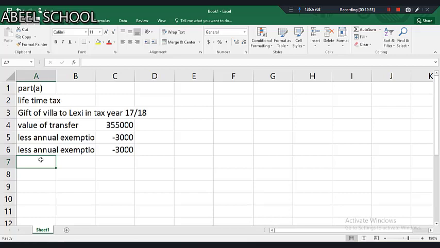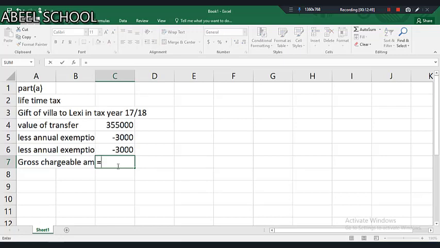So whatever comes will be the gross chargeable amount, which is 3,49,000. Basically, we have to just explain what benefit, how much IHT will be saved just due to giving 3,500 shares as a gift to Lexi during the lifetime.